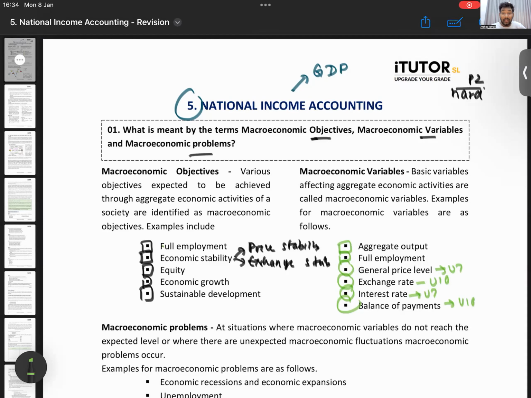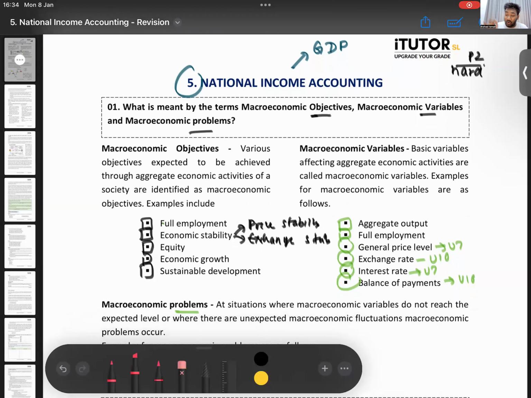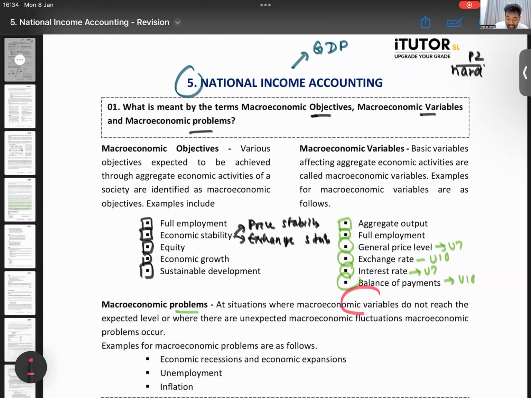Those are macroeconomic variables. Then sometimes these macroeconomic variables don't achieve the target. Now, one of our macroeconomic variables is the general price level, that is the prices in the country. Last year, what happened? Prices started to increase like crazy, no? Not last year, in 2022. Increased like crazy. So that is what you call macroeconomic problems. Macroeconomic problems are where macroeconomic variables do not reach the expected level.